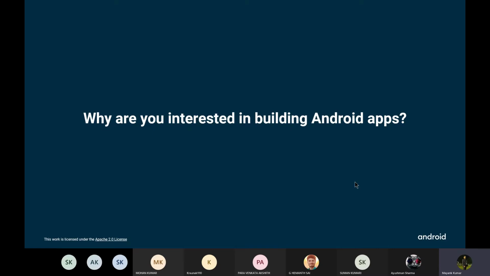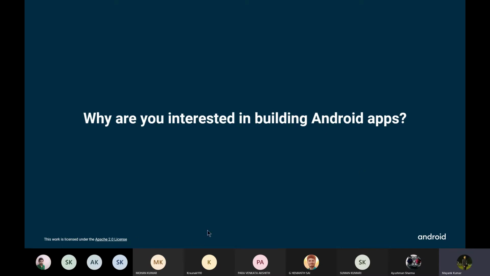You can easily deploy your apps to app stores like the Google Play Store, which helps you capture a large user base. I guess you will also agree that accessing a particular service using an Android app provides a great user experience, as many of these services become handy to us with the help of Android apps. So I guess now you have a proper motive on why you should develop an Android app.